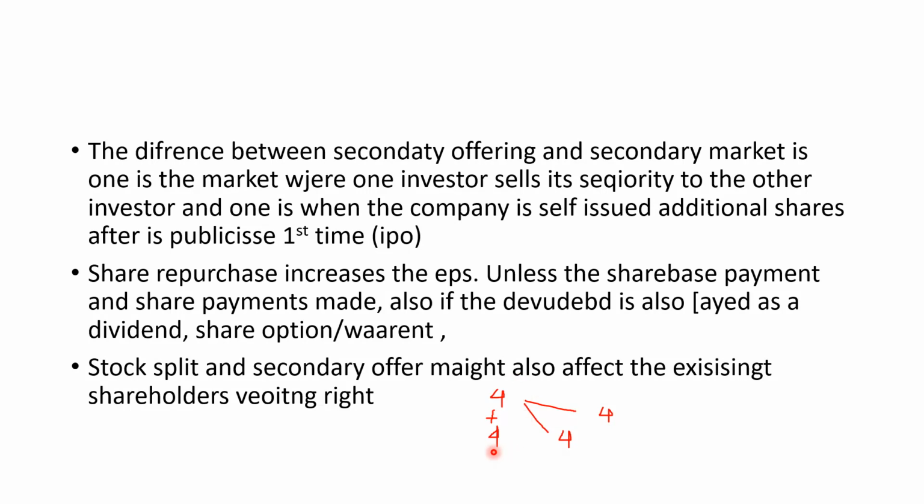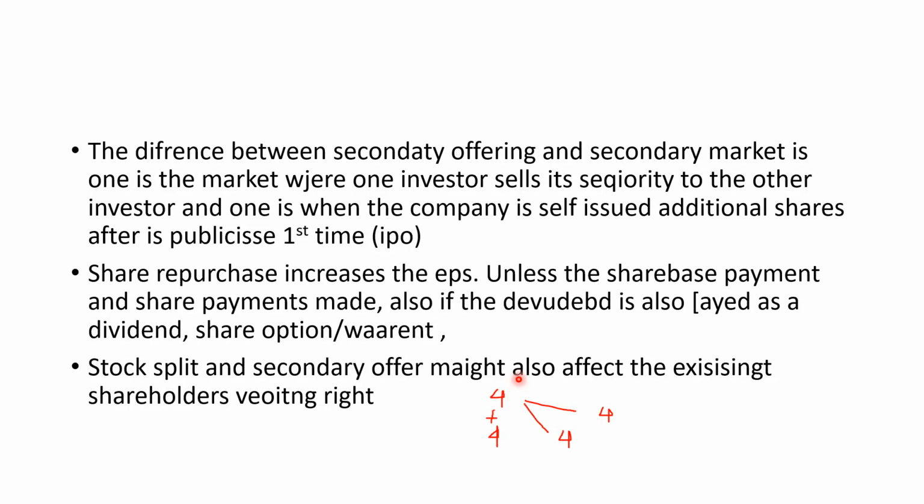Because if the company does not give me this extra share, I bought the share at $8, but the share is now worth $4. This means the company should give me one additional share for me to have a share amount that matches my initial investment. However, still this dilutes the existing shareholders' voting rights.